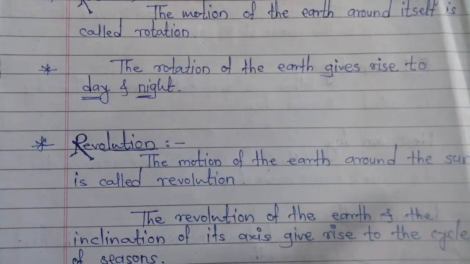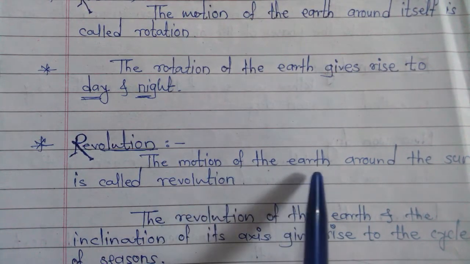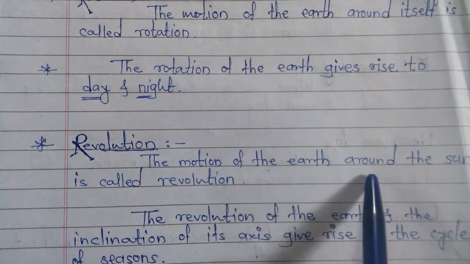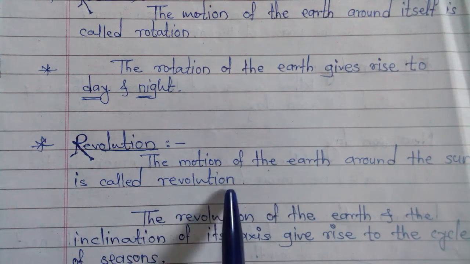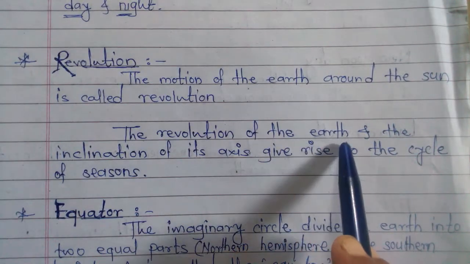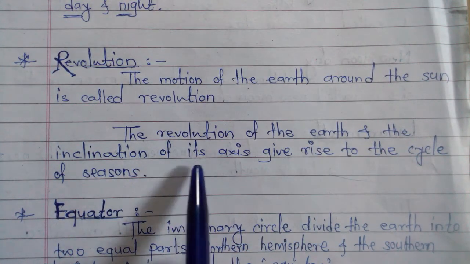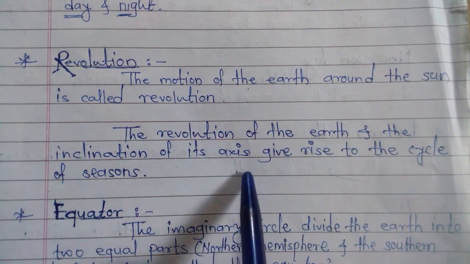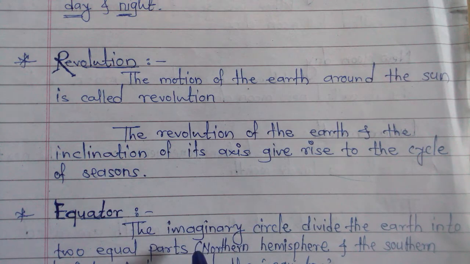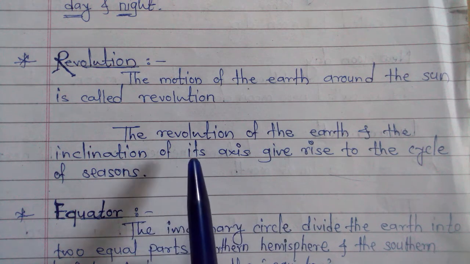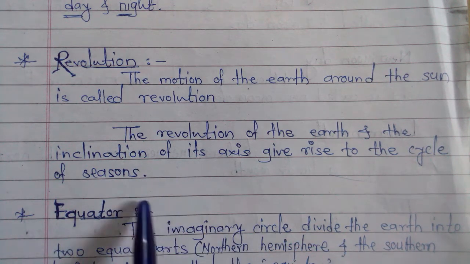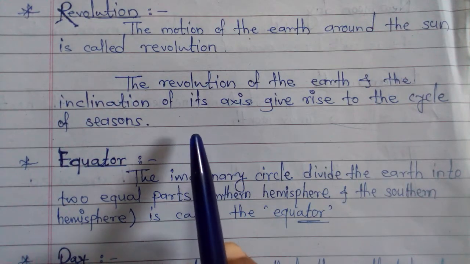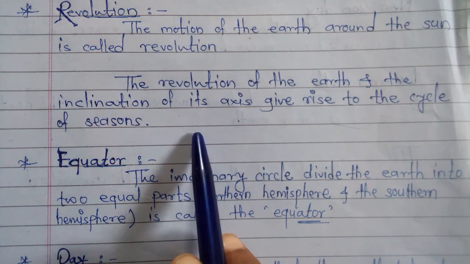All of you understood? Then revolution. The motion of the earth around the sun is called revolution. The revolution of the earth and the inclination of its axis give rise to the cycle of seasons. As well as seasons also happen due to the revolution, and for that revolution, earth needs 1 year.